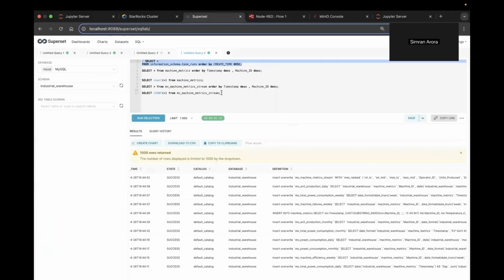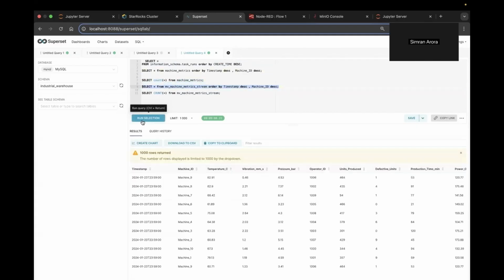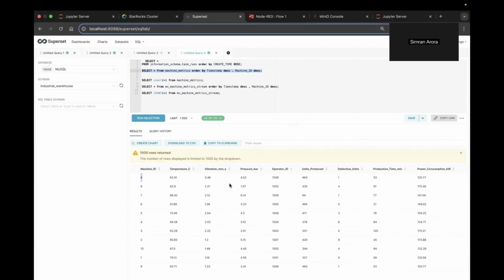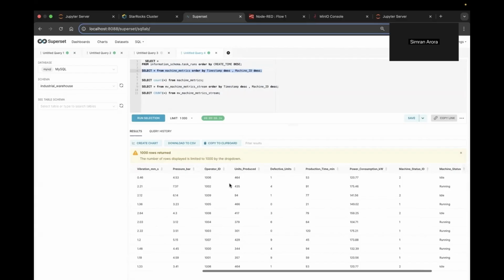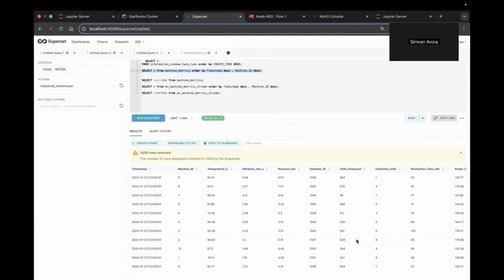Let's have a look at the count of the materialized view and our machine metrics fact table. Let's have a final look at the MV records and finally at our fact table. Looking at the rows, we see that we have the latest data from all the tables, that is our IoT, SCADA, and MES tables, in our final fact table, which is the machine metrics table.